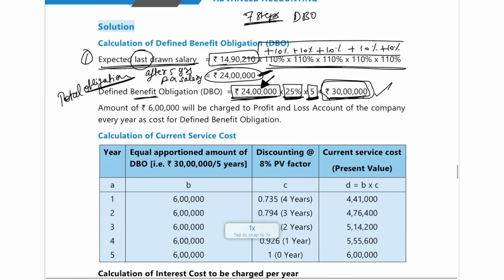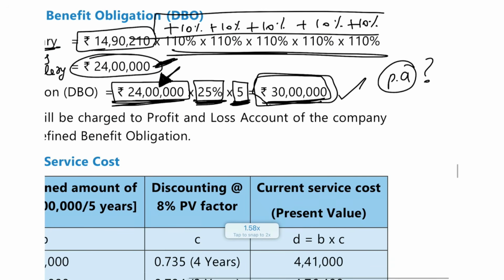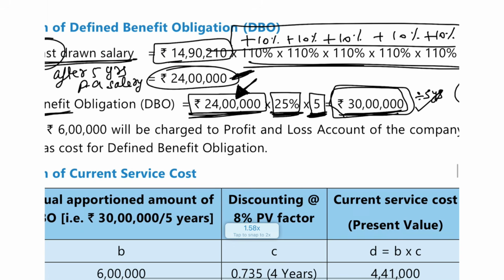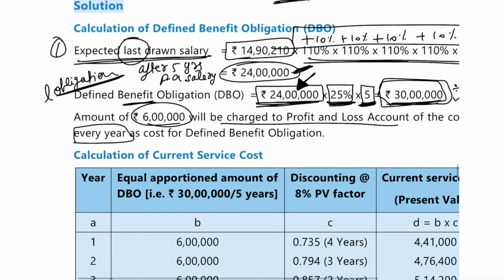Then after that you have to find out per annum how much are you going to charge. Second step was per annum how much are you going to charge. So 30 lakh divided by 5 years, so 6 lakh rupees will be charged to PNL every year. So this was your second step. You find out that also.